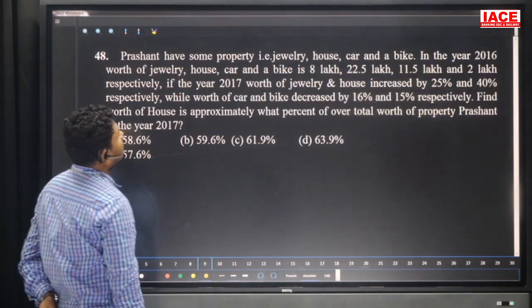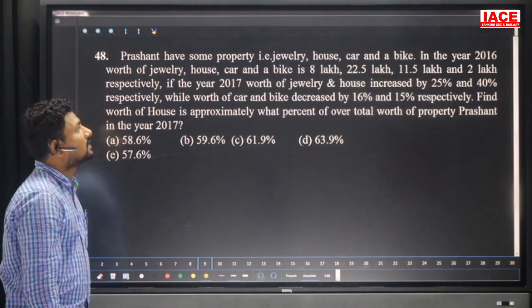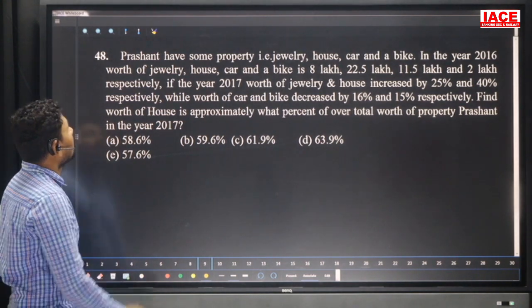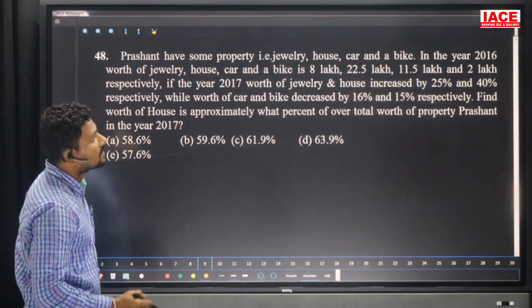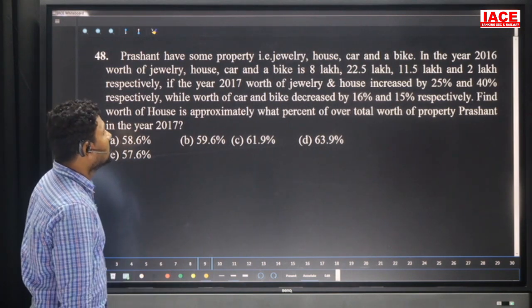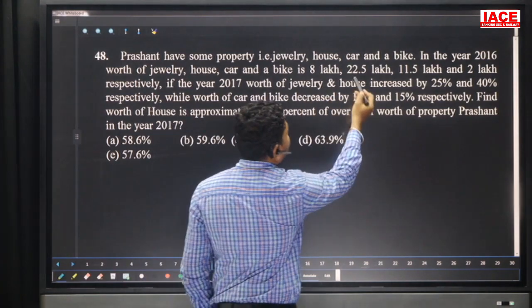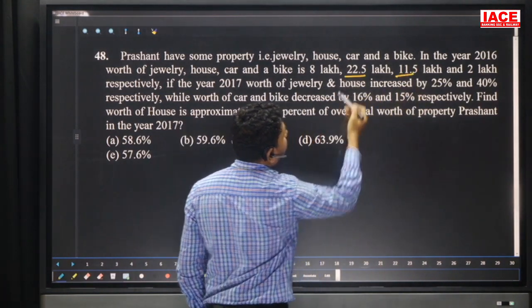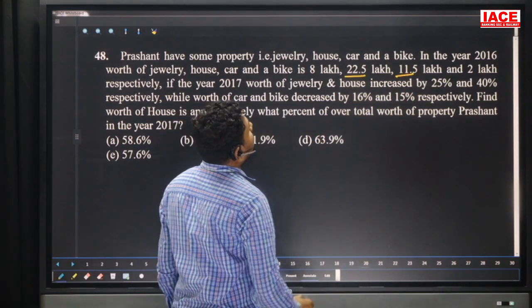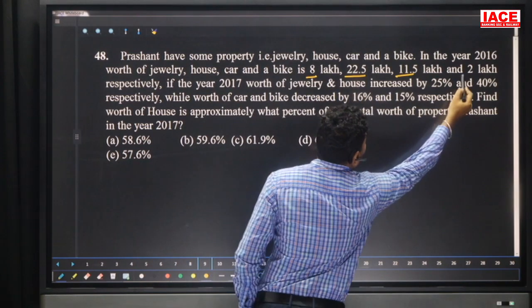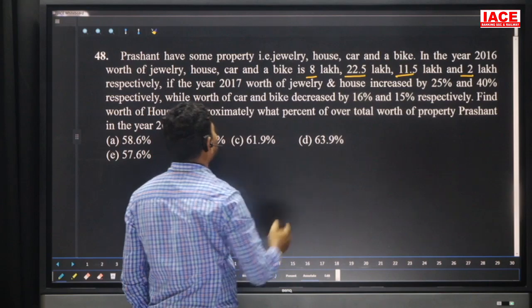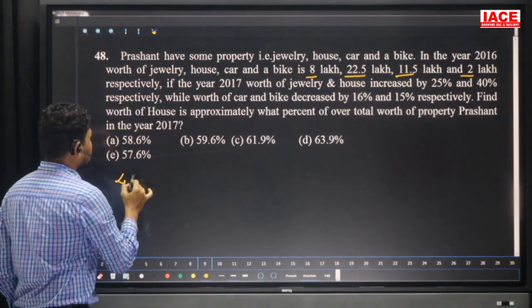Next one. Prashant has some property: jewelry, house, car and bike. In the year 2016, the worth of jewelry, house, car and bike is 8 lakhs, 22.5 lakhs, 11.5 lakhs and 2 lakhs. So here the total, how many lakhs? 22.5 plus 11.5 is 34. 34 plus 8 plus 2 is 10 more. Overall it is 44 lakhs total.